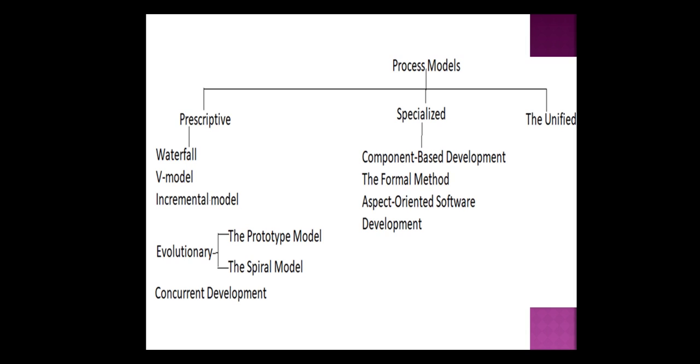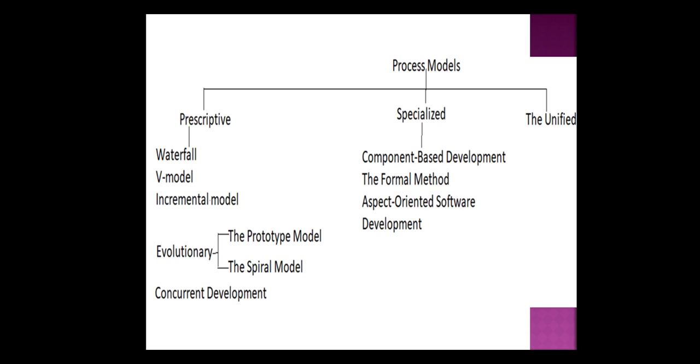In the next session, let us discuss what are the various kinds of process models that are available to us. That is the classification of process models. Generally, the process models are classified into three types: prescriptive process model, specialized process model, and the unified model. In the prescriptive process model, we have different classifications like waterfall model, V model, incremental model, and evolutionary model. In this evolutionary model, we have two types, that is prototype model and spiral model. The next one is concurrent development model. All this comes under prescriptive.